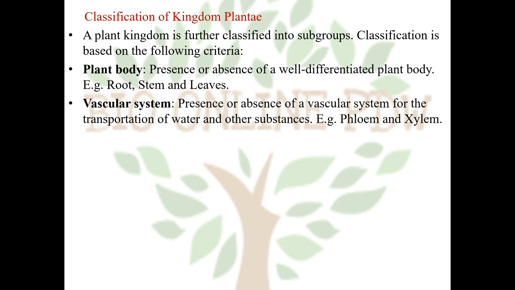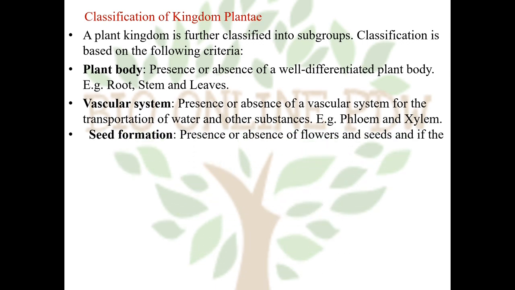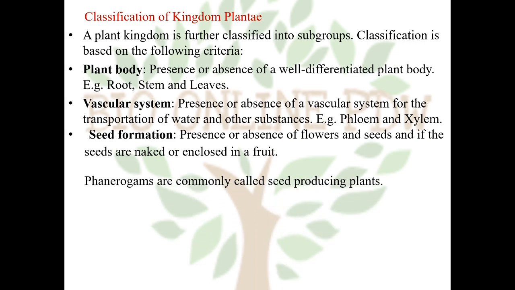Second is the vascular system, whether there is presence or absence of a vascular system for transportation of water and other substances, for example phloem and xylem. The next criterion is seed formation: presence or absence of flowers and seeds, and whether seeds are naked or enclosed in a fruit.